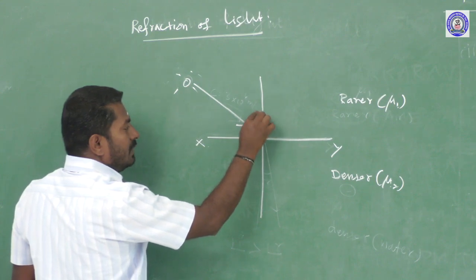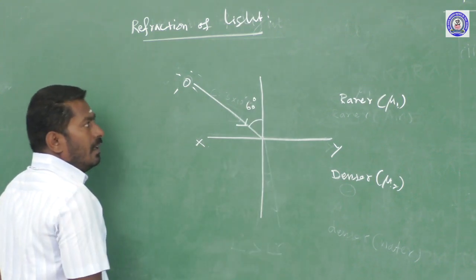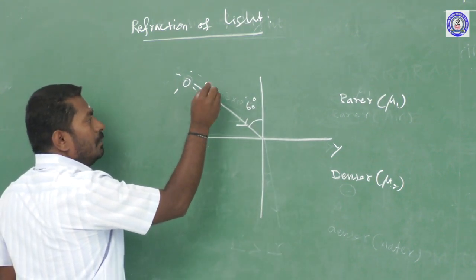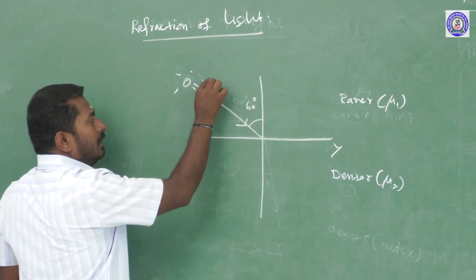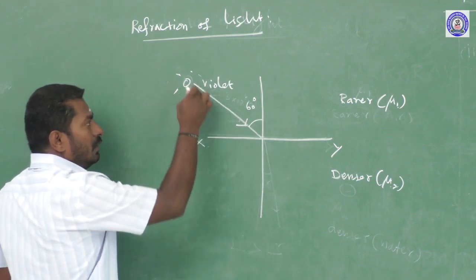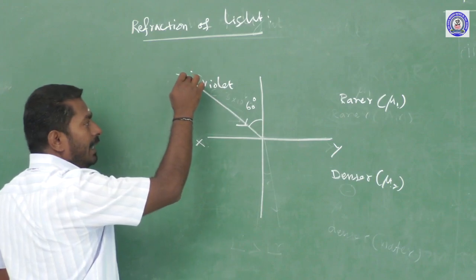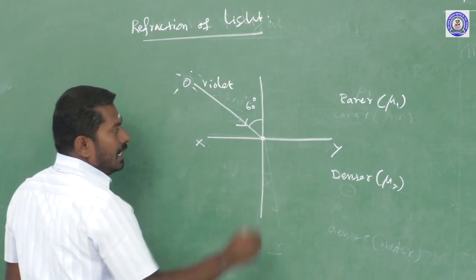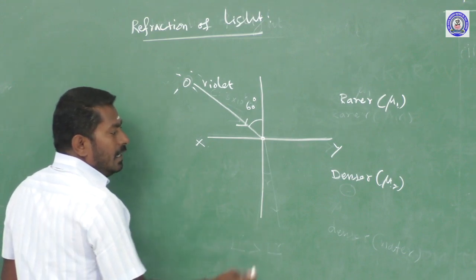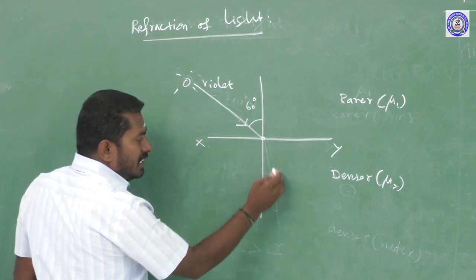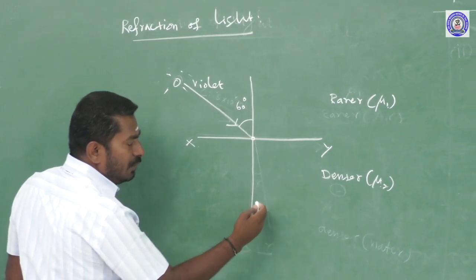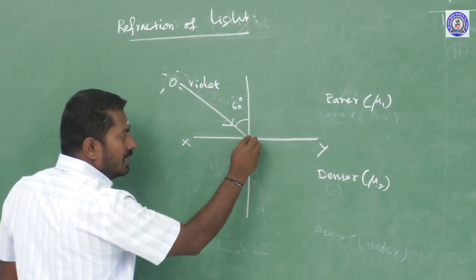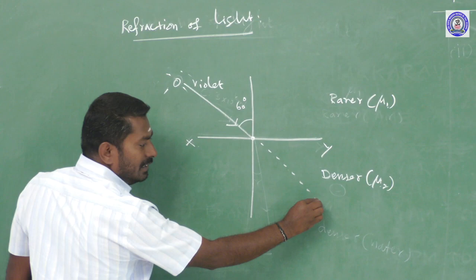Incident with an angle of incidence of 60 degrees. For a given color, maybe any one color like violet. That violet color of light coming from the source is incident at this interface, at the point of incidence, with an angle of incidence of 60 degrees. So it enters into the denser medium, the speed of light decreases. That's why refraction takes place. It will deviate from the original path, the actual path of the ray of light.